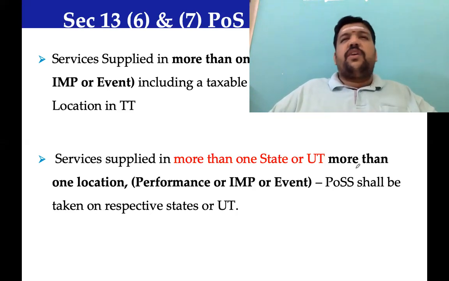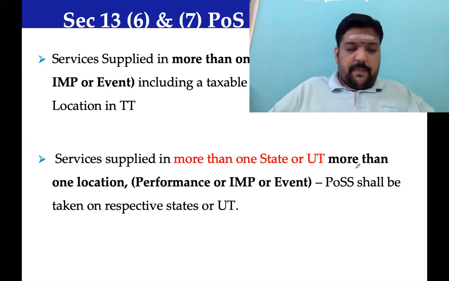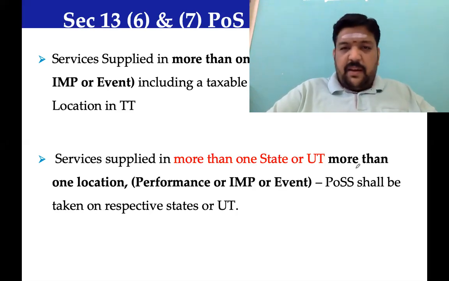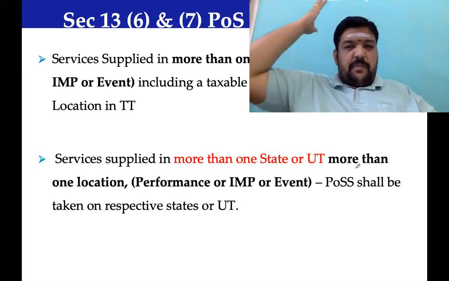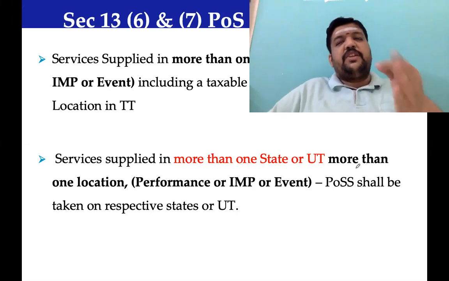Now a genuine doubt comes: what is the place of supply? Because he has to perform something here and he should also perform something outside India. What is going to be a genuine activity?